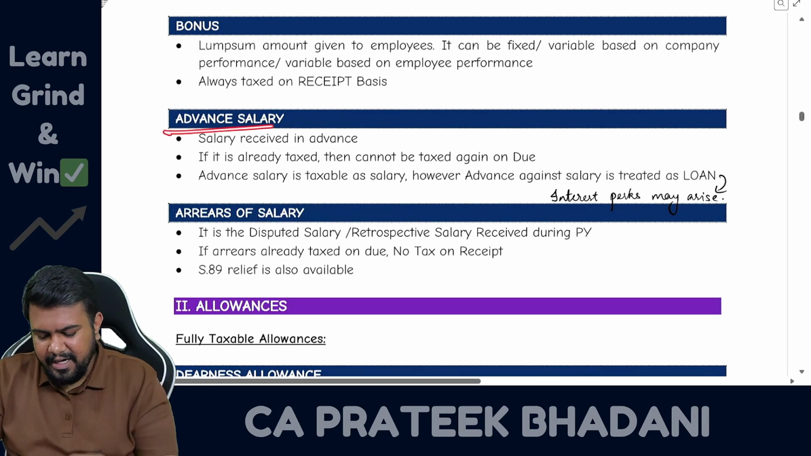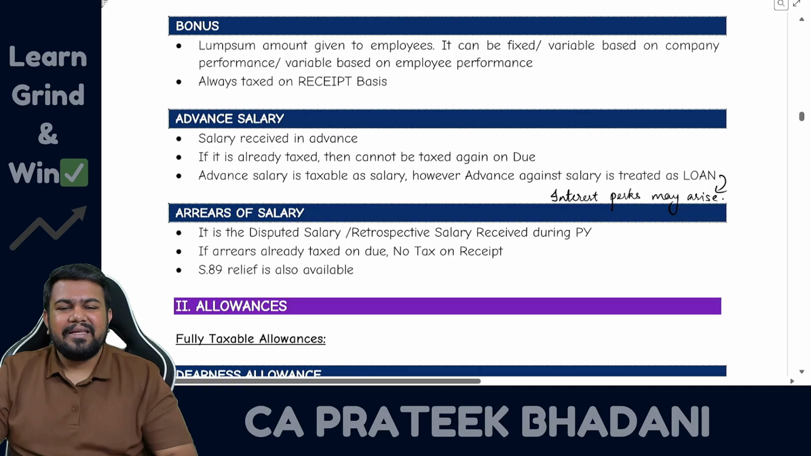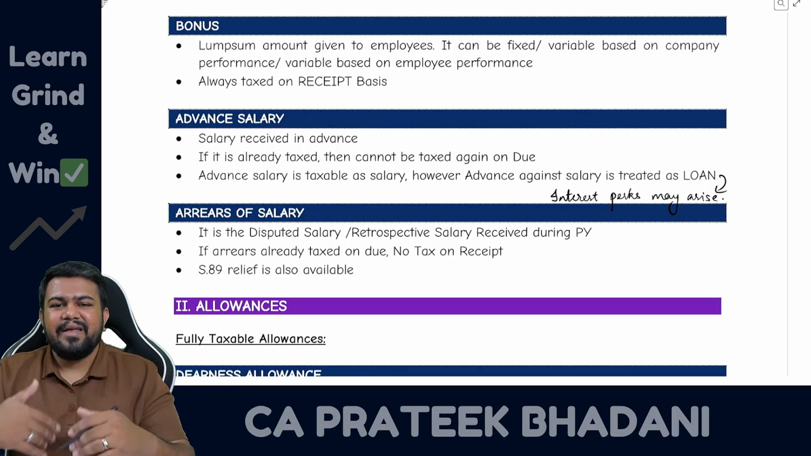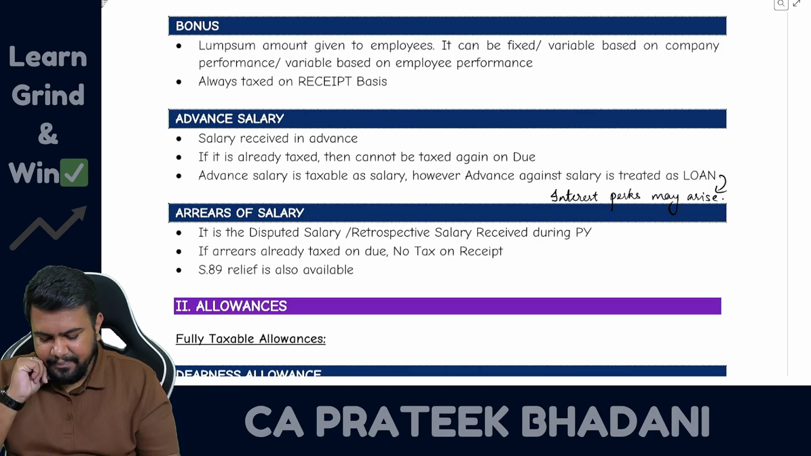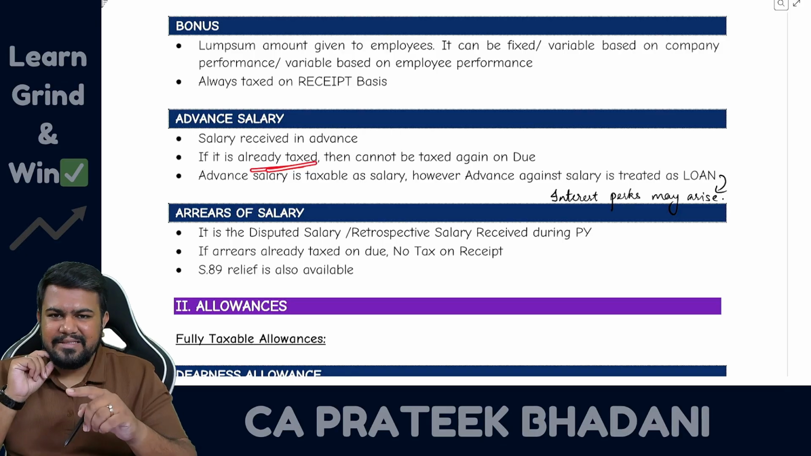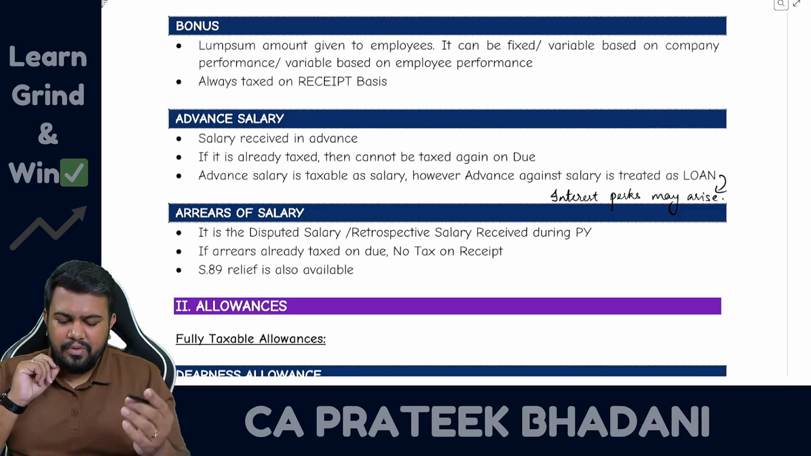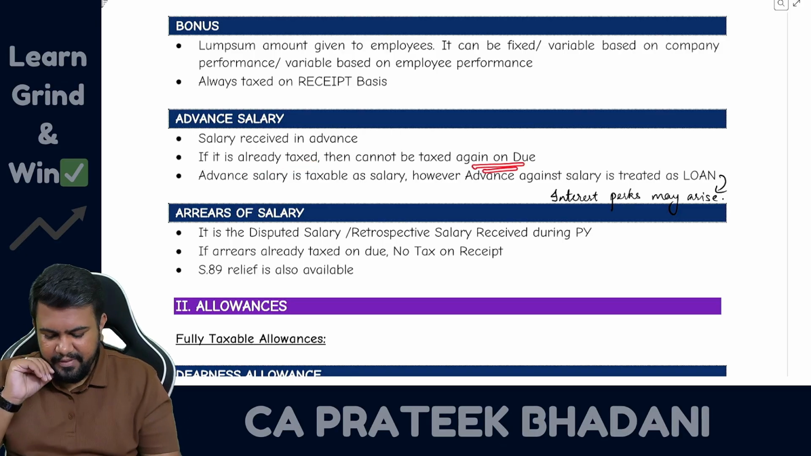Now let's talk about advance salary. Advance salary is the salary which is received in advance. So before the due date itself the employer is paying, it is advance salary. If the advance salary is already taxed, then once again when it is due, it will not be taxed once again. Okay, then advance salary, it is taxable as salary.